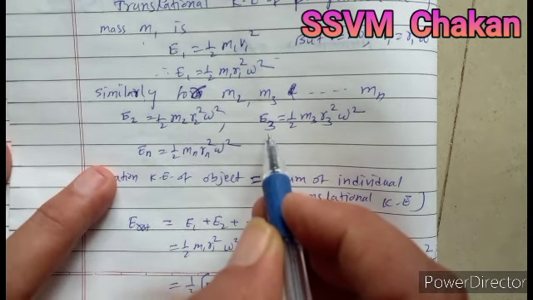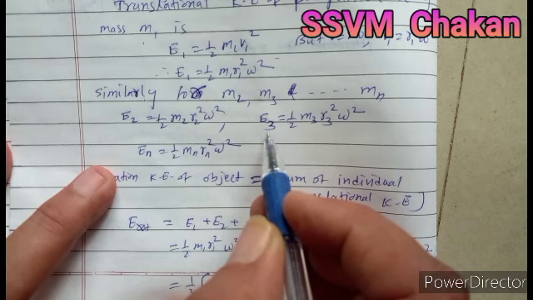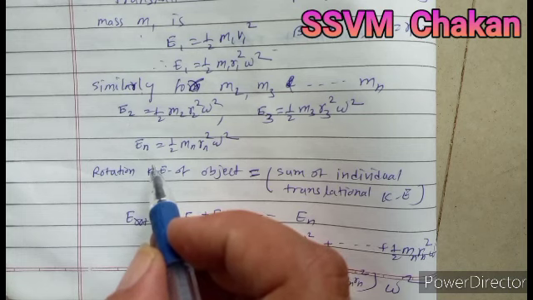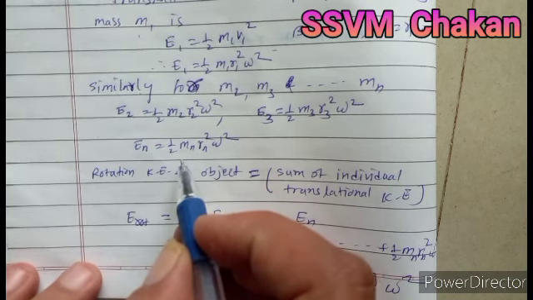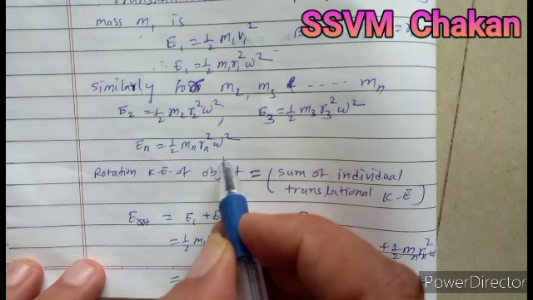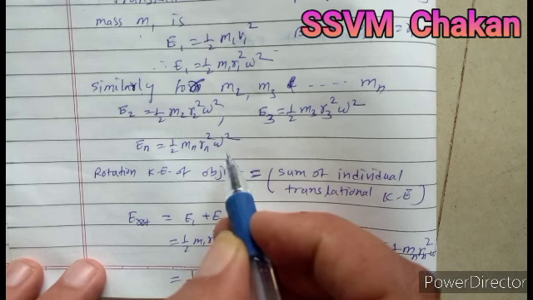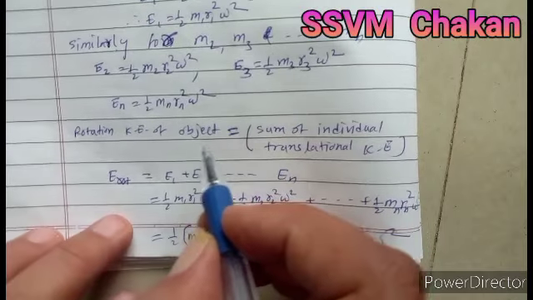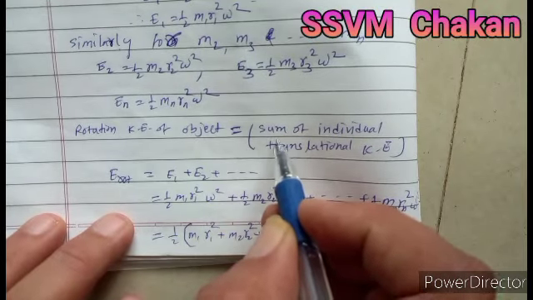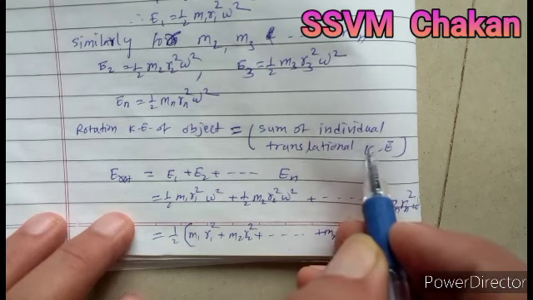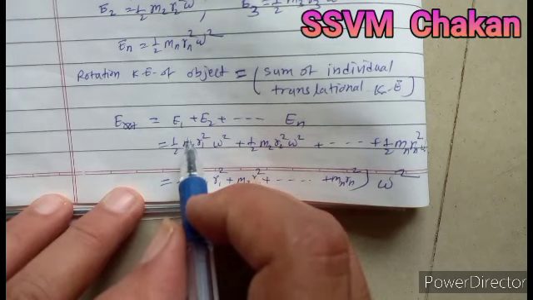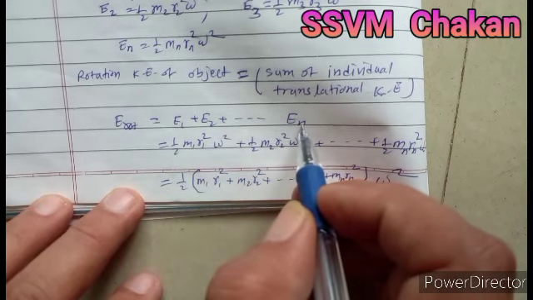Likewise, we write the translational kinetic energy for each particle. For the last particle, the translational kinetic energy En is equal to one half mn rn squared omega squared. But the body is completely revolving, the total body is revolving around that axis, so the body possesses rotational kinetic energy, and that rotational kinetic energy is equal to the sum of the individual translational kinetic energies. So E rotation is equal to E1 plus E2 plus dash dash En.